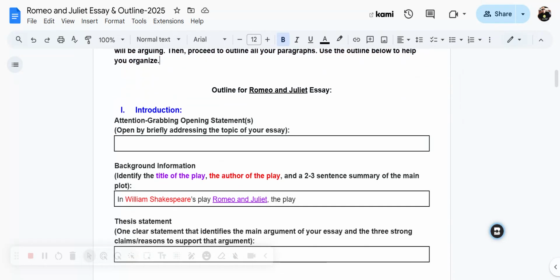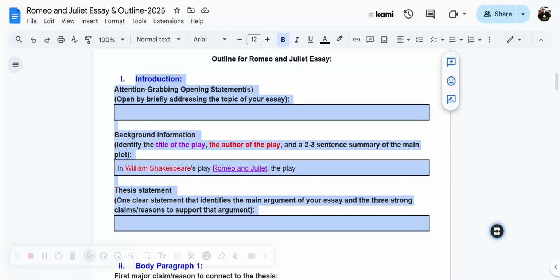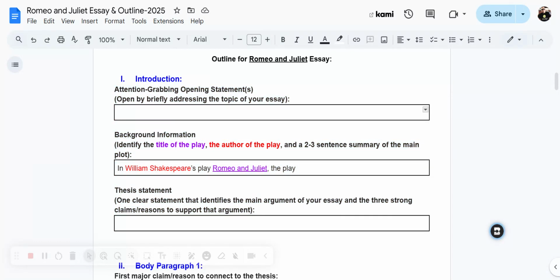Use the outline below to help you organize. And if you remember, if you do these outlines correctly, it's basically going to write the essay for you. In fact, I kind of have some guidance here. All right. So what we're going to focus on right now is you writing the first introductory paragraph for your essay. This is the first paragraph of your essay. It has 3 parts, so I'm going to quickly review them, and then we're going to work on them.